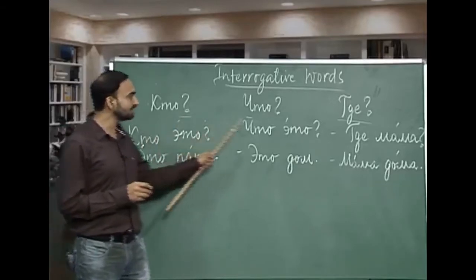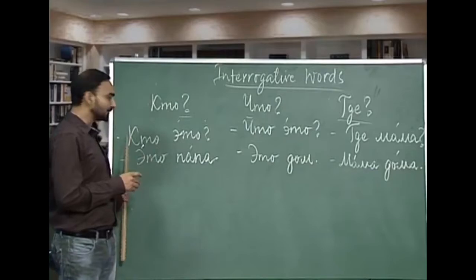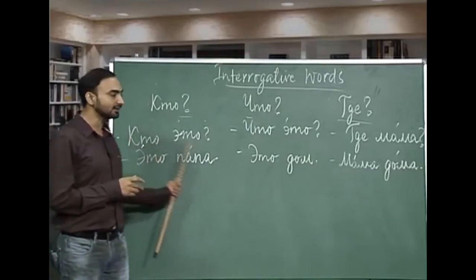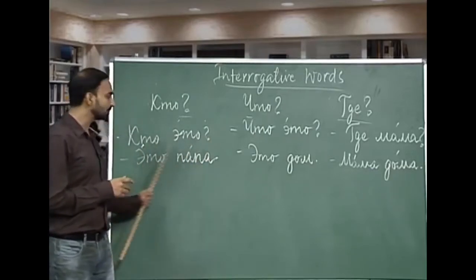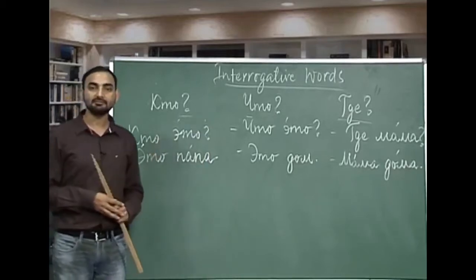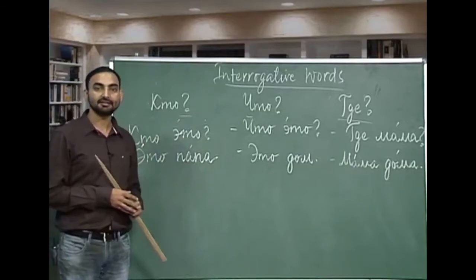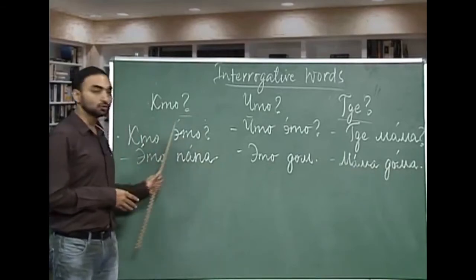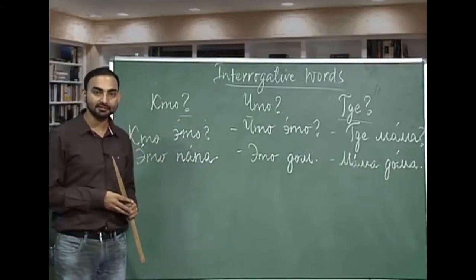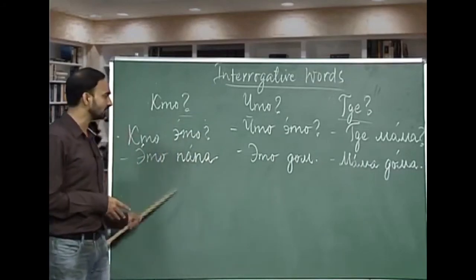Let's revise these three interrogative words once again. As I have told you, the first example we had done is кто это? Who is this? Это papa. The same way we can answer this question. Это mama. Mama, mother. This is mother. Это сестра. This is sister. Это друг. This is a friend. Это подруга. This is a female friend, and so on.